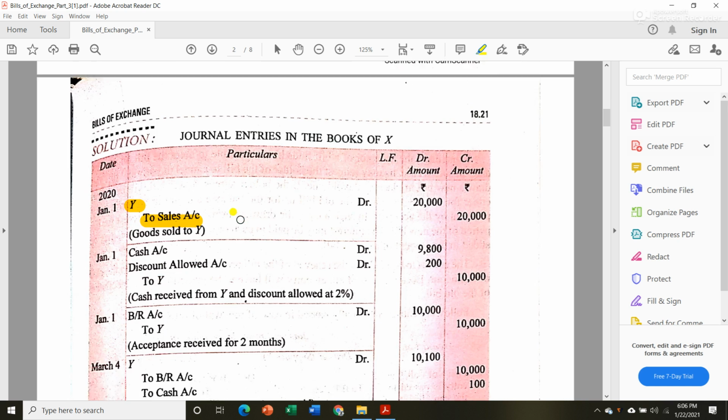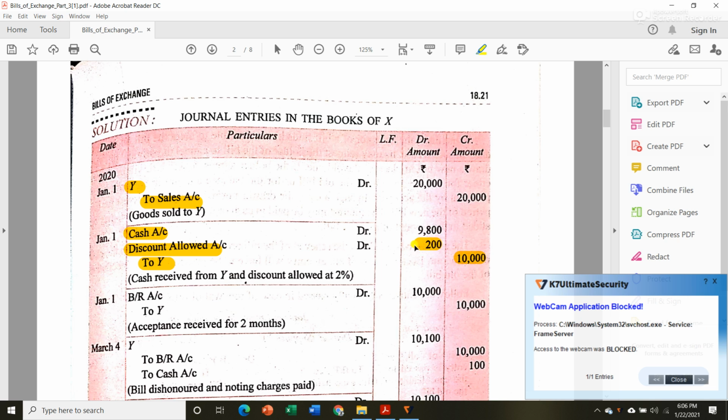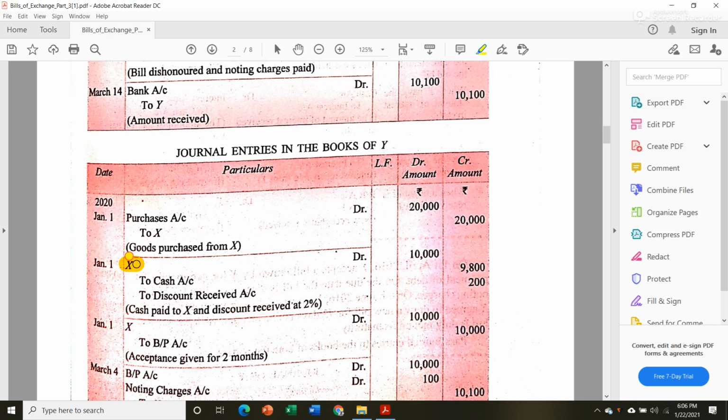Okay, so on 1st January again we will pass one journal entry, that is cash account debit, because X is the receiver of cash. Okay, then he is the one who is allowing discount, so discount allowed account will be debited to Y, he is the giver. Okay, now 2% of 10,000 is 200, so 200 is the cash discount, then 10,000 is the 50% of 20,000, and the difference is 9,800. In the similar manner in book of Y also there will be entry as X debit to cash account and discount received account, 10,000, 9,800 and 200.